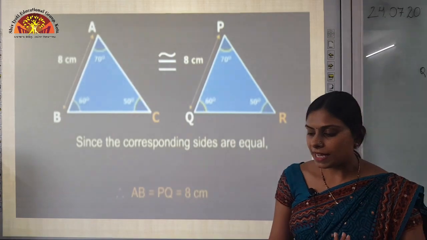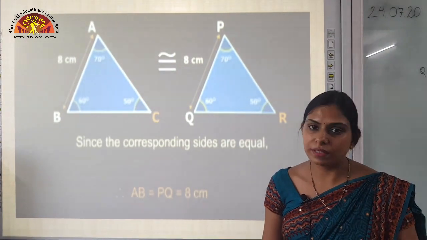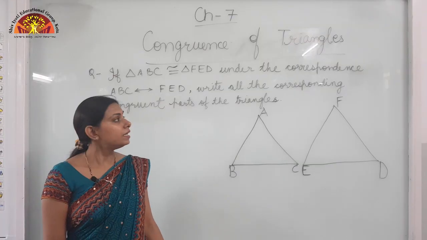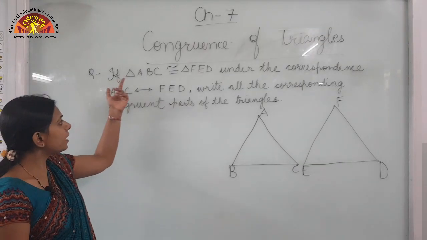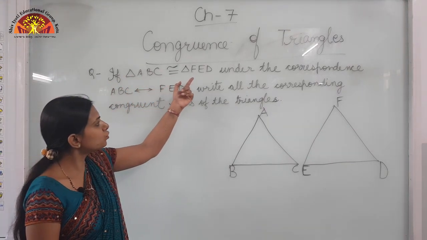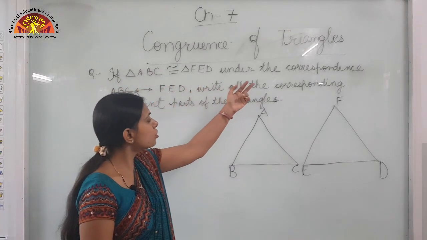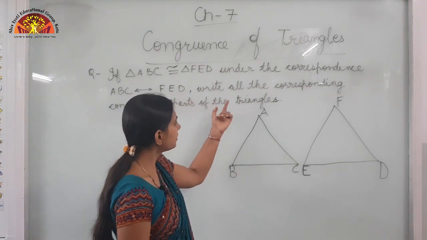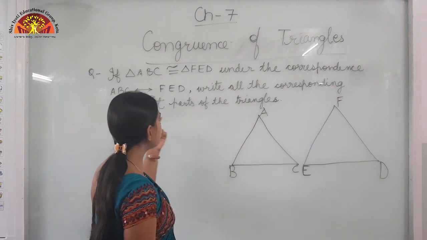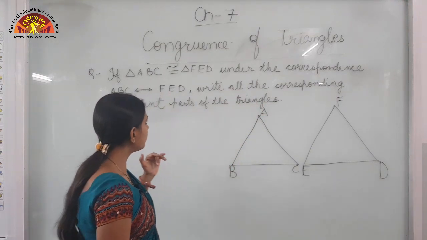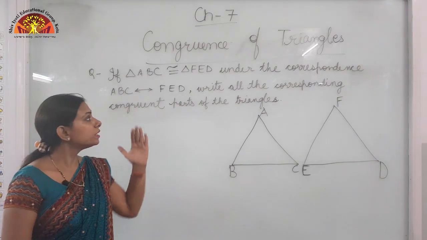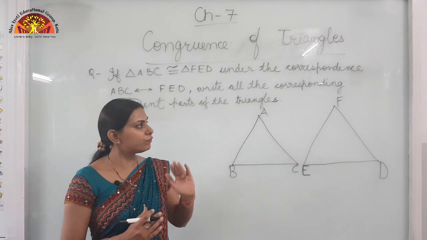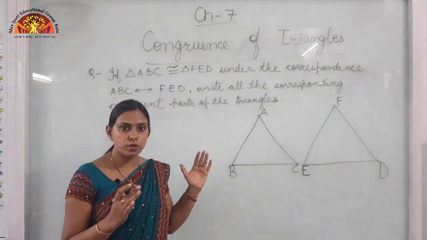So children, I will explain you in a better way with the help of an example on the board. Let's see the question. If triangle ABC is congruent to triangle FED, under the correspondence ABC corresponds to FED, write all the corresponding congruent parts of the triangles. So children, what is given to you? That triangle ABC is congruent to triangle FED, and we have to just write all the corresponding parts of both the triangles.